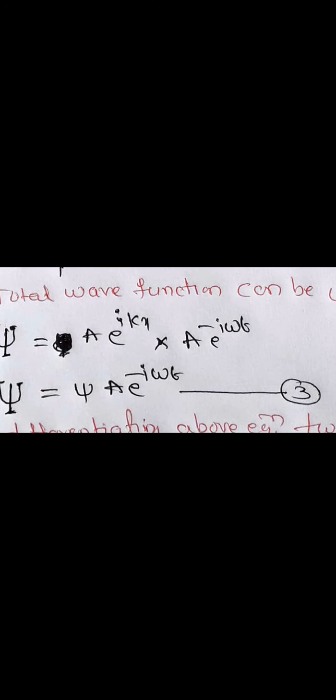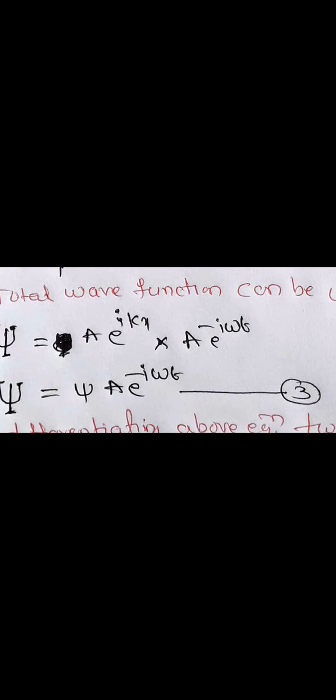So simply remember the steps, as I have told. First you write the equation in complex notation, and separate it into space dependent and time dependent parts.